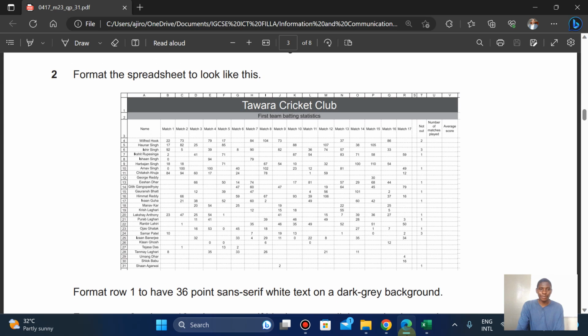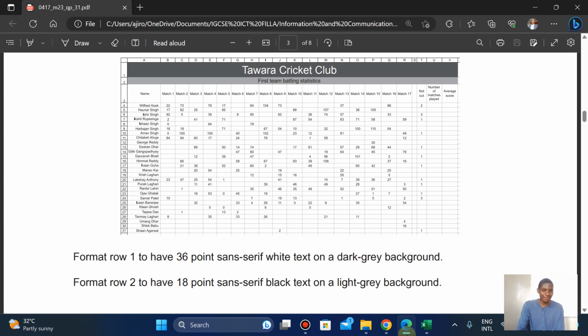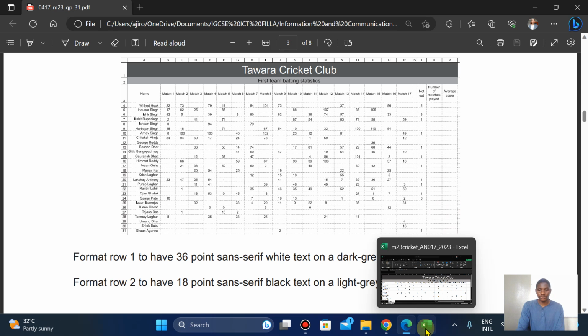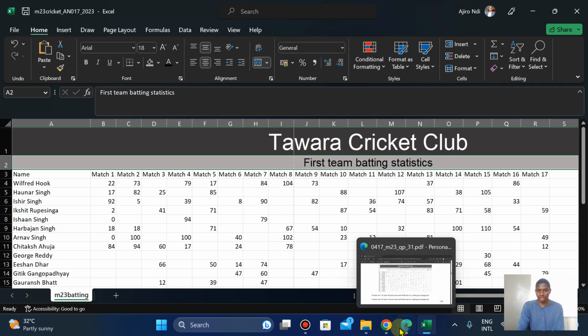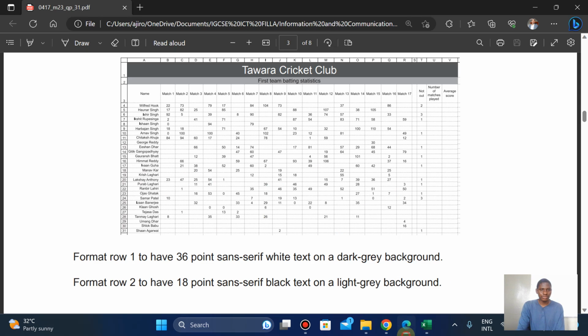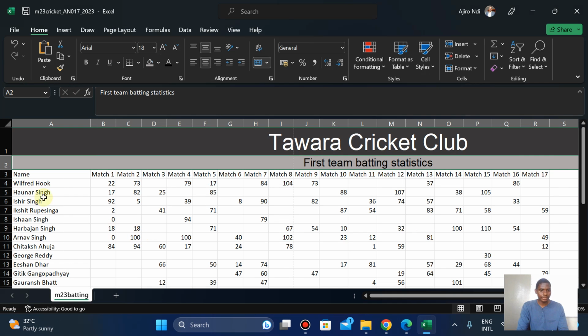Now, they said format the spreadsheet to look like this. Everything here to look like this. Very important. So let's go ahead. So what I'm going to do is, for row 3, I'm going to drag it down a bit.